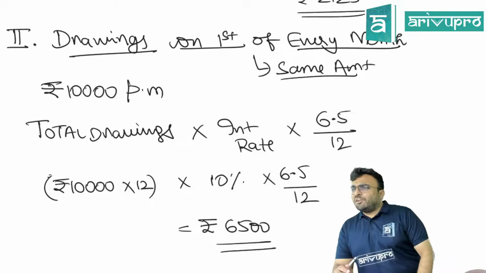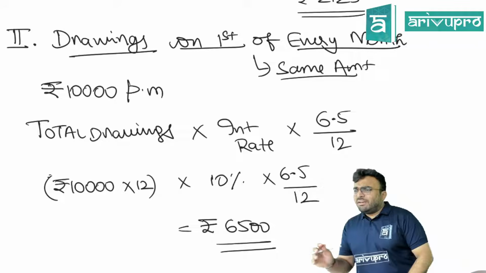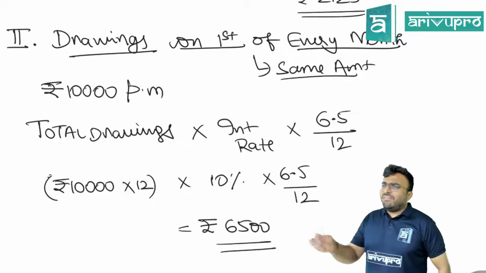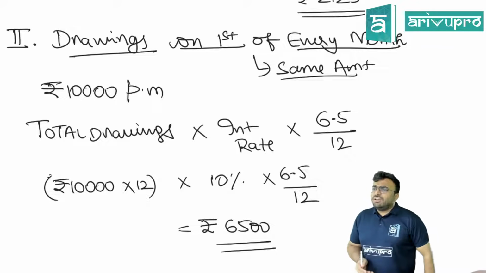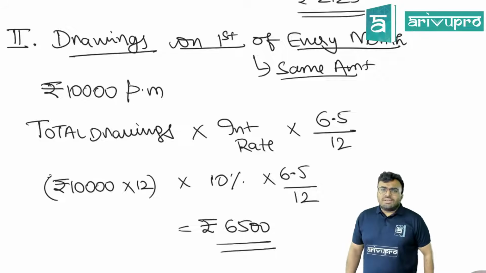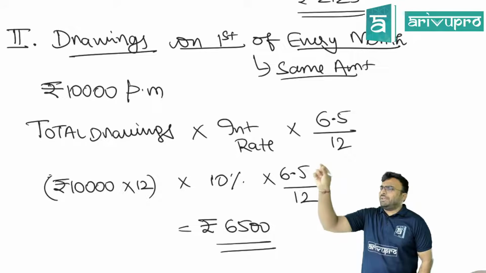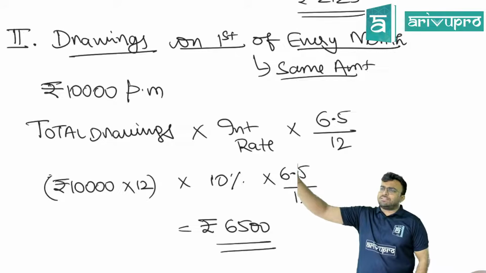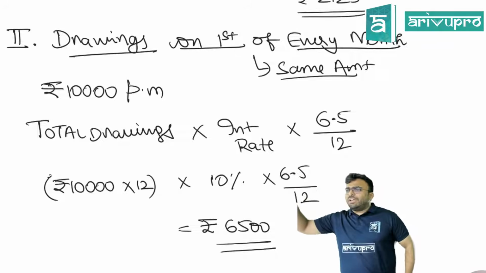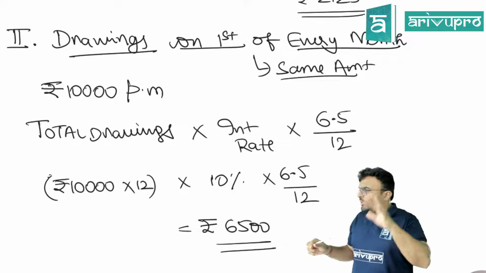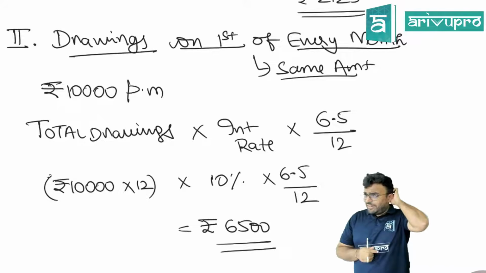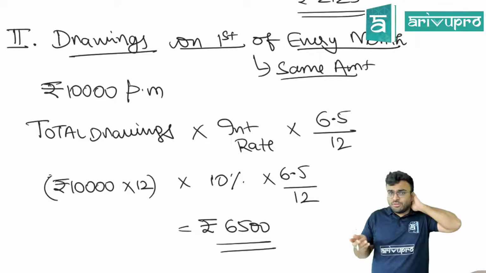If you take the average of all that, you'll get 6.5 by 12. For us it is simple. Instead of doing repetitive work, we just take 78 divided by 12, which is 6.5. Because first month 12, 12 plus 11 plus 10 plus 9 plus 8, going on like that, you get a number that you divide by 12. That time you will get 6.5 divided by 12. You will actually be doing that, no?